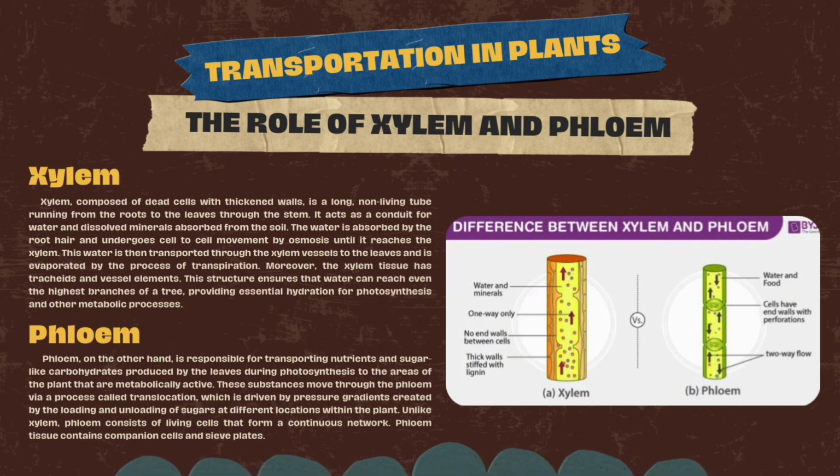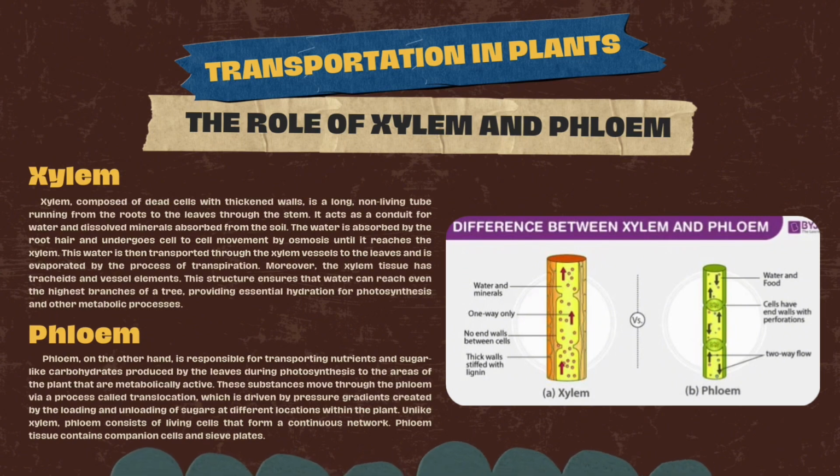Moreover, the xylem tissue has tracheids and vessel elements. This structure ensures that water can reach even the highest branches of a tree, providing essential hydration for photosynthesis and other metabolic processes. On the other hand, phloem is responsible for transporting nutrients and sugar-like carbohydrates, which are produced by the leaves during photosynthesis, to the areas of the plant that are metabolically active.